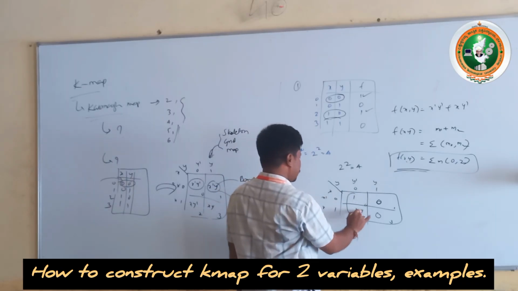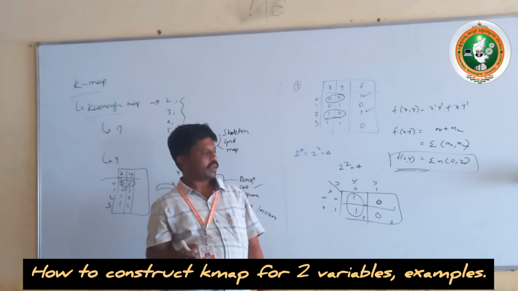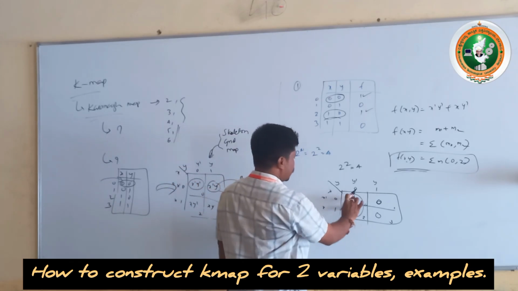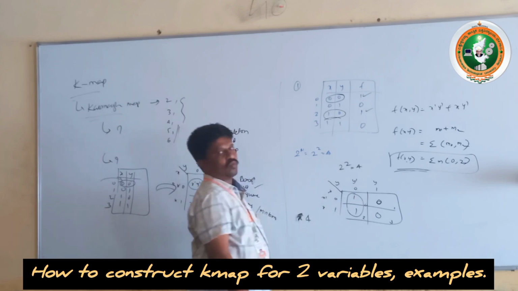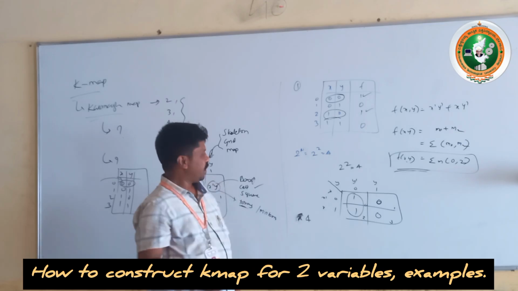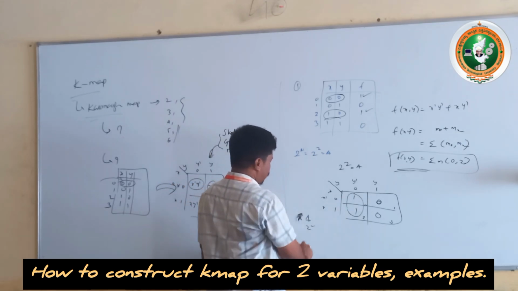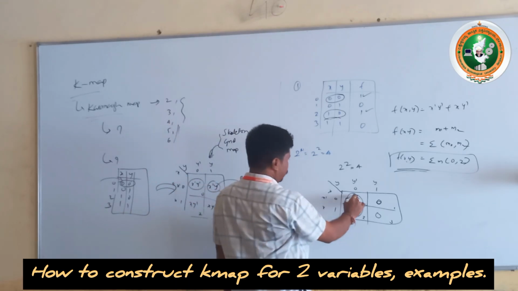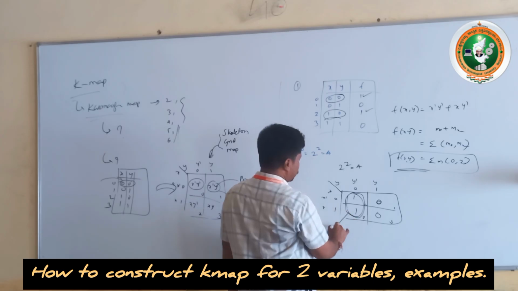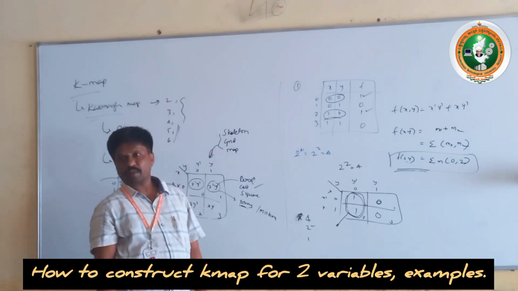Grouping of the cells depends on the number of cells which are adjacent to each other. These two cells are adjacent to each other. First, you have to check whether a 4-cell combination is possible or not. Maximum is 4 cells. If it is not there, then go with the pair of cells. Otherwise, a single cell is also possible. But here the pair grouping is possible.